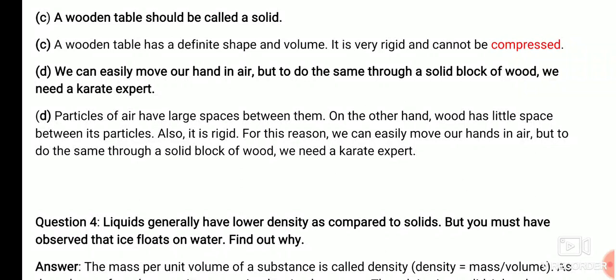We can easily move our hand in air, but to do the same through a solid block of wood, we need a karate expert. As we know, particles of air have large spaces, they are apart from each other. On the other hand, wood has little space since it is a solid. Also it is rigid. For this reason, we can easily move our hand in air, but to do the same through a solid block of wood, we need a karate expert.